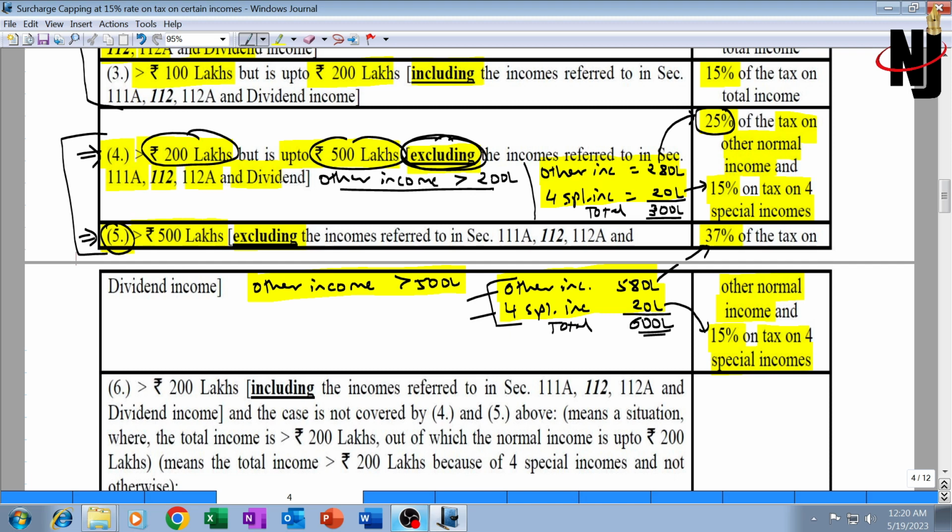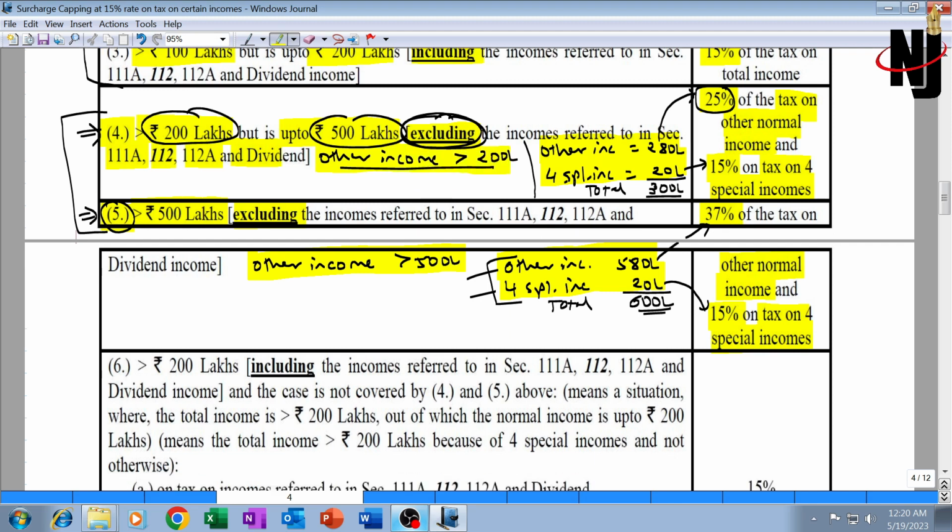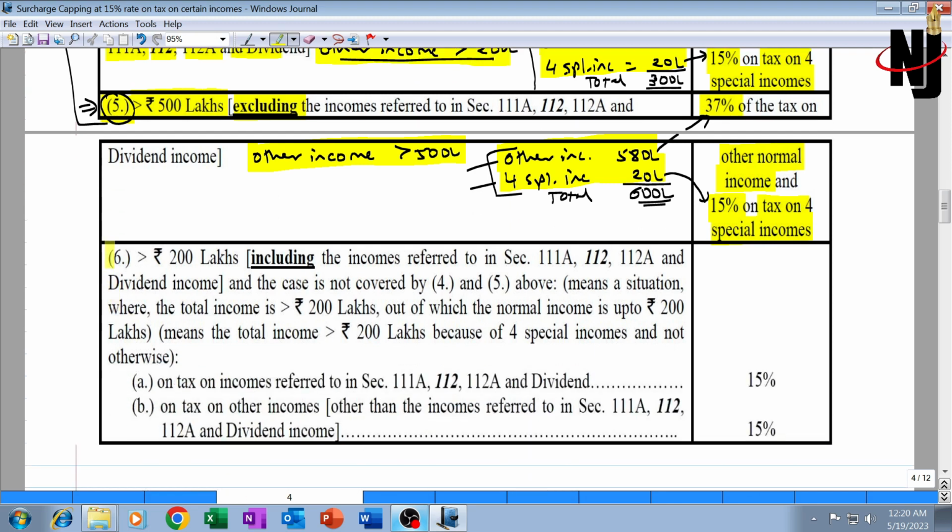That means in both the situations, the other income itself is more than 2 crore. However, situation number 6, this is the most important and most favorite of the institute, states that the total income is greater than 2 crore. Maybe it is exceeding 5 crore or not exceeding 5 crore, that is immaterial, but the total income is more than 2 crore including these 4 special incomes referred to in these 4 sections. Meaning thereby the total income including these 4 incomes is more than 2 crore.